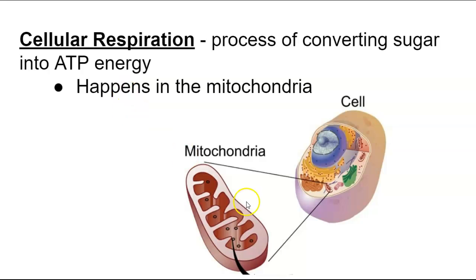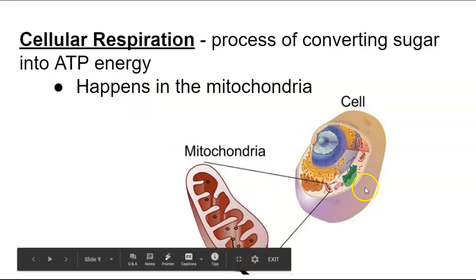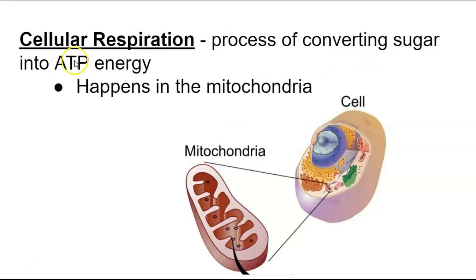This happens in the mitochondria, right? So in our cell, we have these squiggly guys. These are called the mitochondria. You might have learned that they're the powerhouse of the cell. The reason they're called the powerhouse is because they convert sugar into power or energy. So they're making energy for the cell.